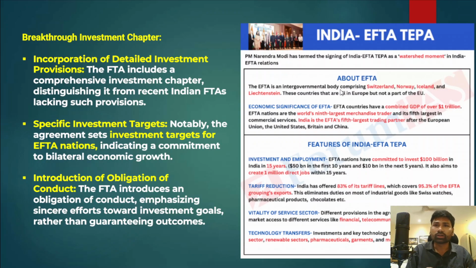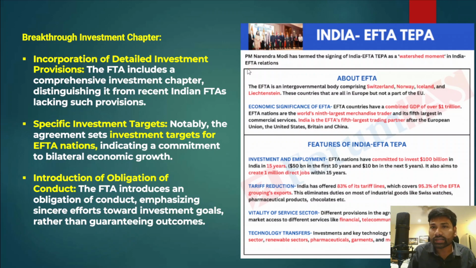Let us briefly talk about this India European Free Trade Association trade agreement. Prime Minister Narendra Modi called this a watershed moment in India and European Free Trade Association relations. I hope you already know which countries are part of the European Free Trade Association.